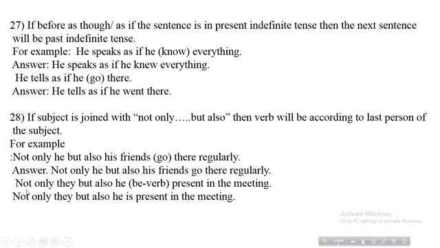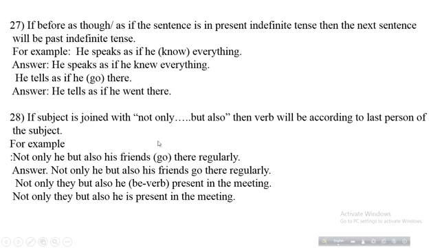Next example: not only they but also he, be verb in bracket, present in the meeting. The correct form: not only they but also he is present in the meeting. Is, the be verb, has been set up according to he.